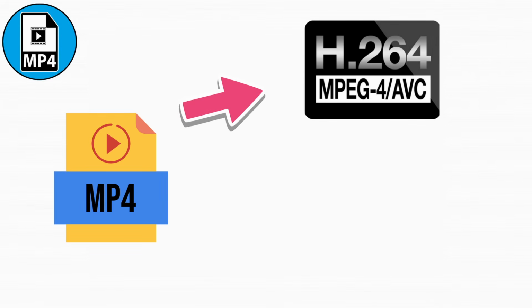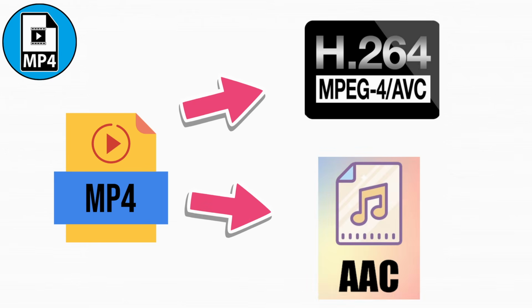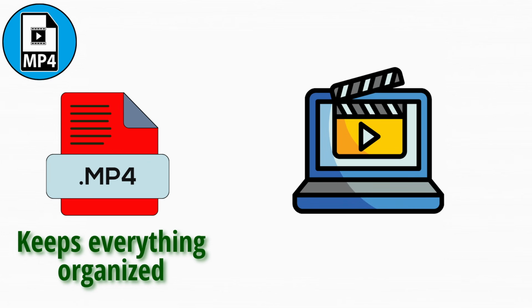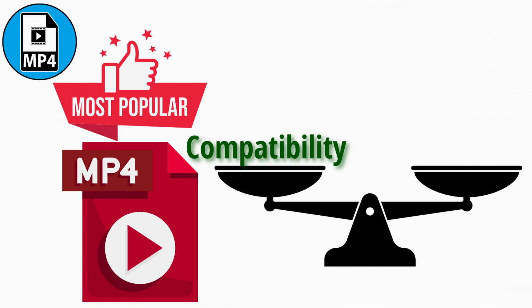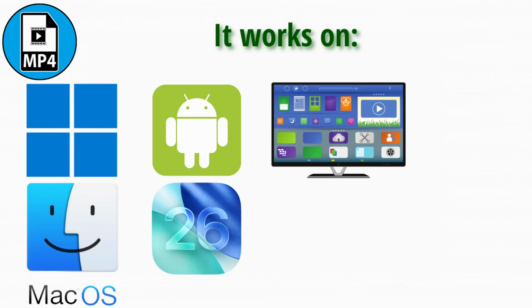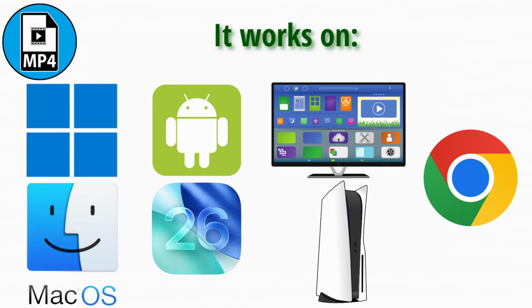Inside an MP4 file, you might have video compressed using H.264. You might also have audio compressed using AAC. The MP4 format simply keeps everything organized so devices can play it smoothly. The reason MP4 is so popular is because it offers the best balance between compatibility and efficiency. It works on Windows, macOS, Android, iOS, smart TVs, gaming consoles, and web browsers. It is supported almost everywhere.